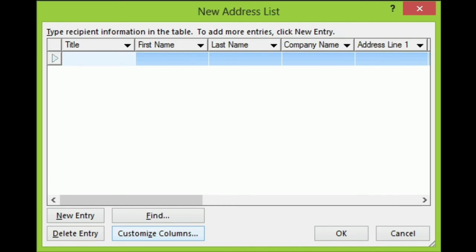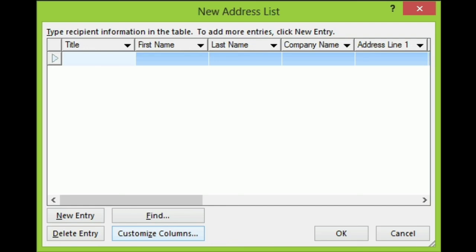Inside this dialog box you can enter the details of the recipient. Many options are provided in the text boxes, like you can enter the title, the first name of the recipient, last name, company name, address, etc. So the details of the first recipient have been entered, and if you want to enter the details of the second recipient, you have to click on the New Entry option provided at the bottom of this page. So you have entered the details of the second recipient.